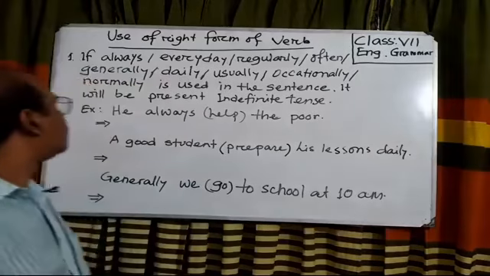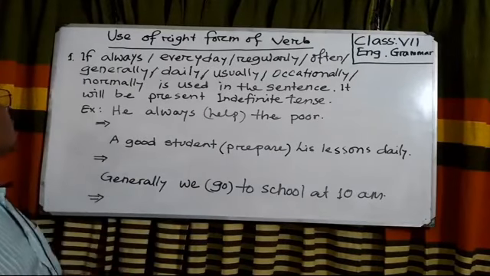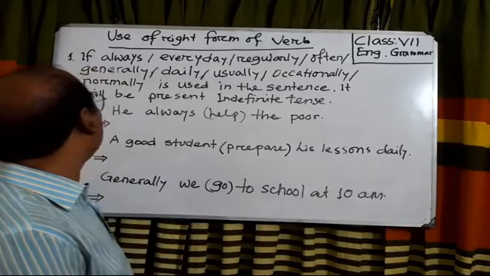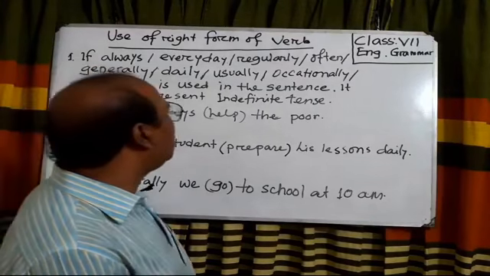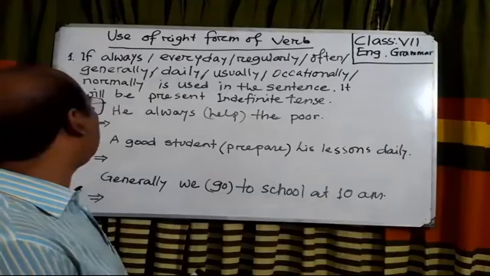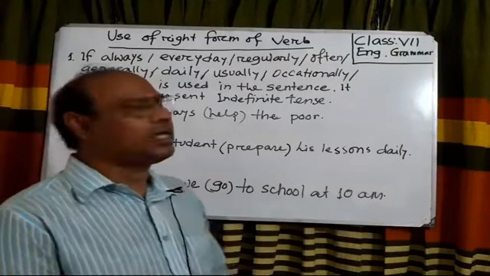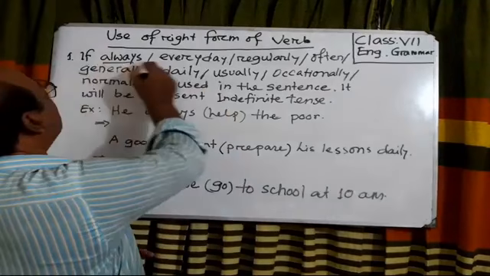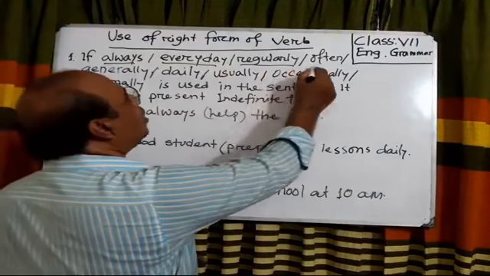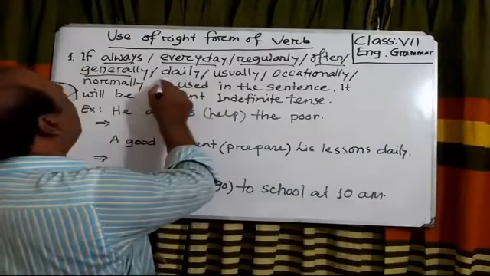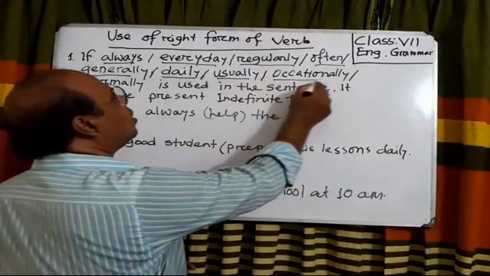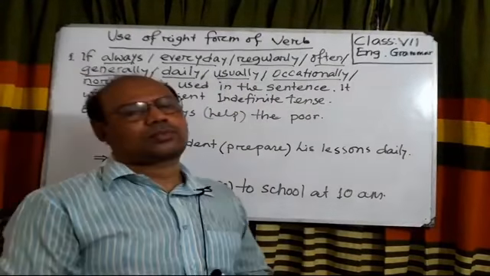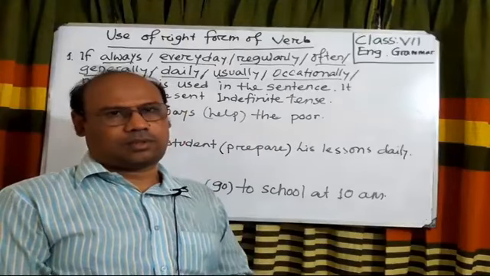Look at the students. Number 1: if always, every day, regularly, often, generally, daily, usually, occasionally, normally is used in the sentence. Do you know? These are adverbs.